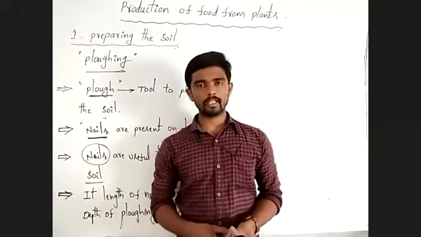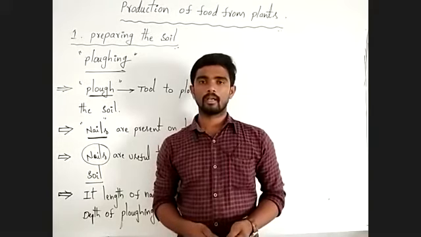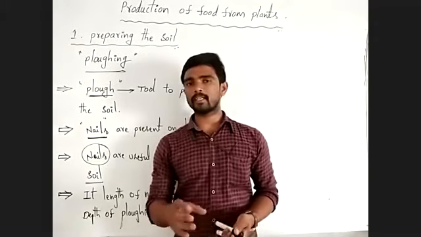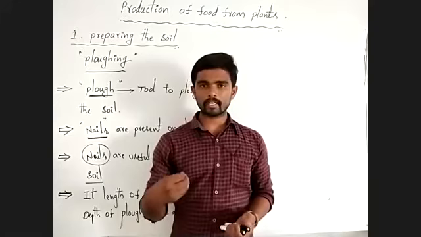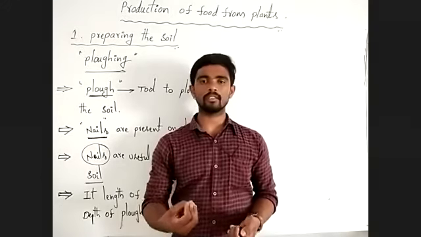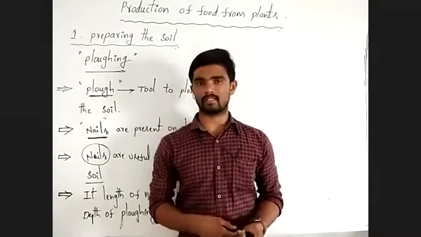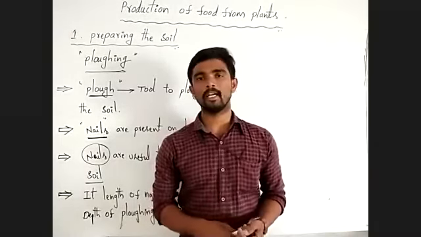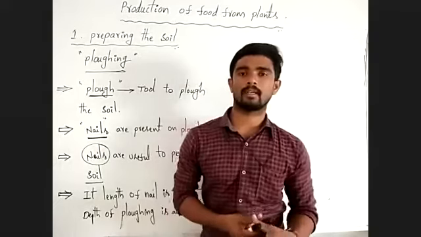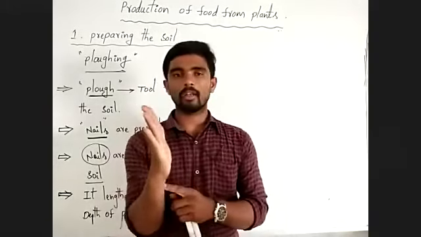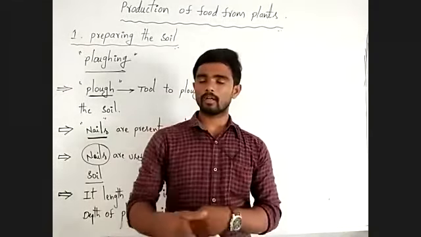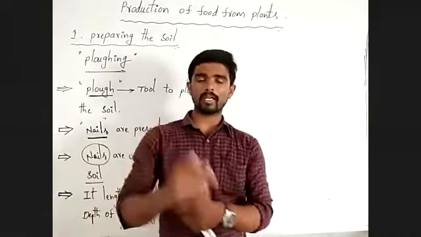You know very well that you might have seen different types of plows with various lengths of nails. You might have seen in your villages small nails and very long nails.